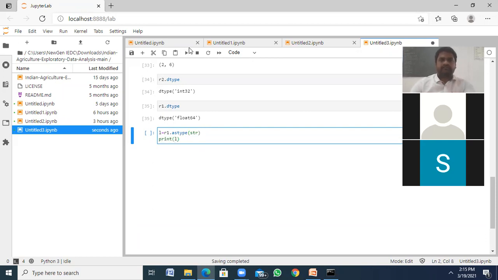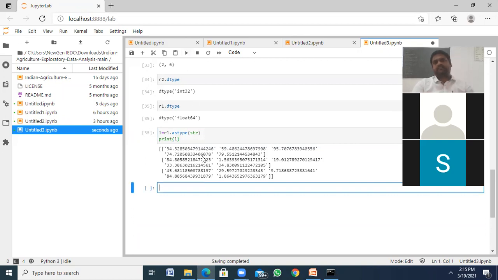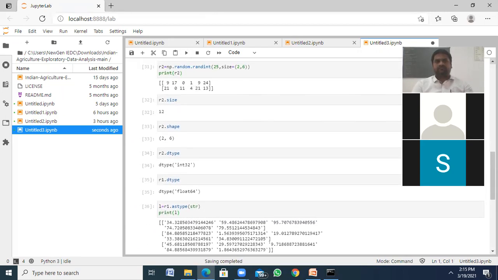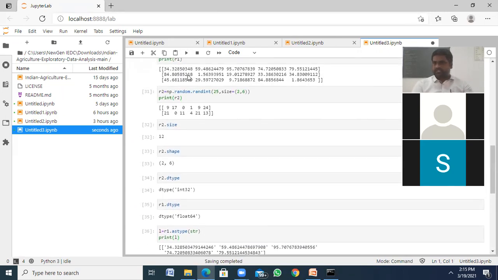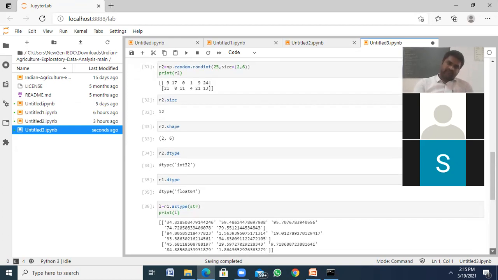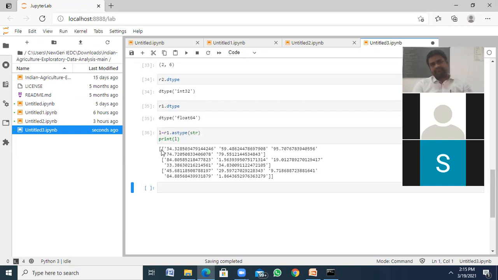Print l. See what happened? It has single quotes. See, where r1 doesn't have single quotes, it has only float values. But here we are converting into a string type. So each and every element is converted from float to string. Okay. That is astype.